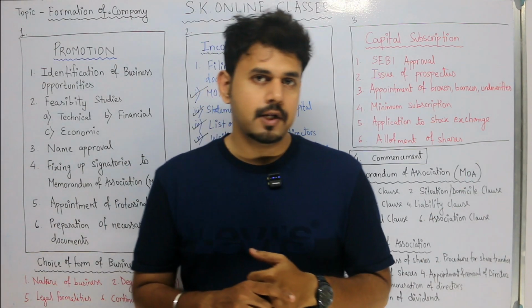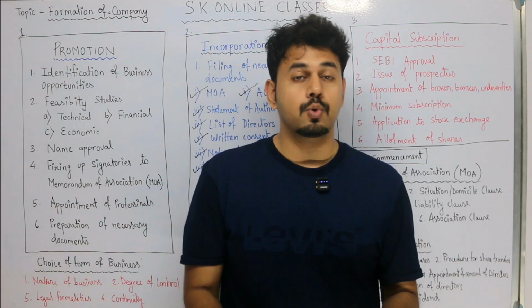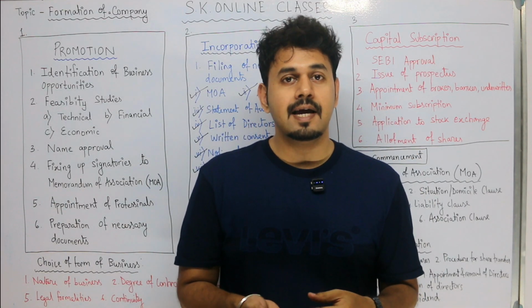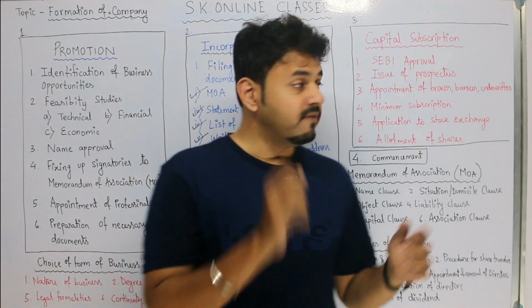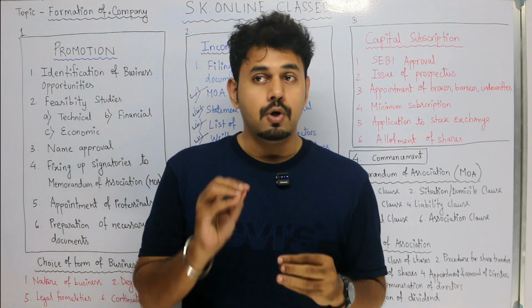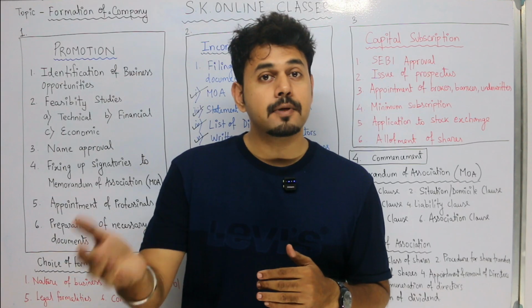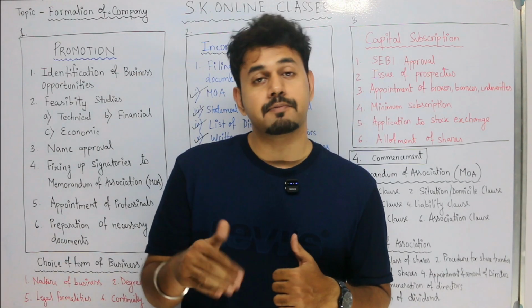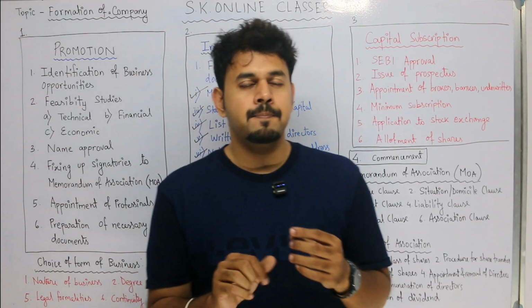Now in my previous video I also explained what brokers do, what bankers do and what underwriters do. So brokers and underwriters help to sell your shares to the public. Now before we start this, let me tell you about minimum subscription, because you must get a minimum of 90% subscription, or 90% of shares subscribed by the public. What exactly does this mean? I am explaining it to you all.